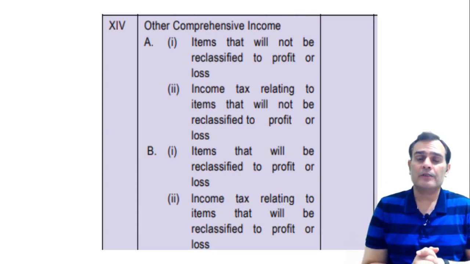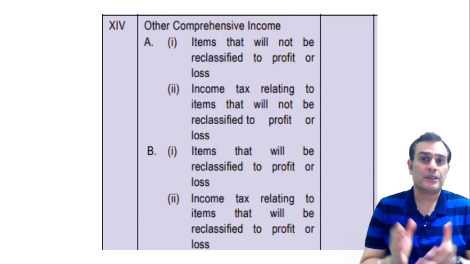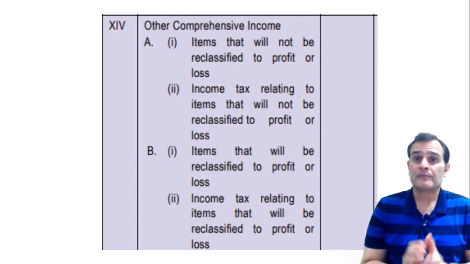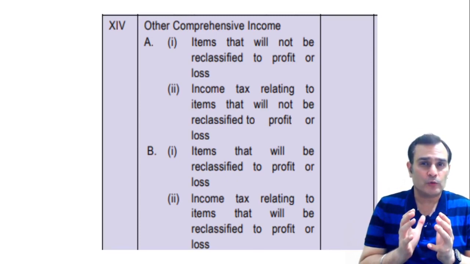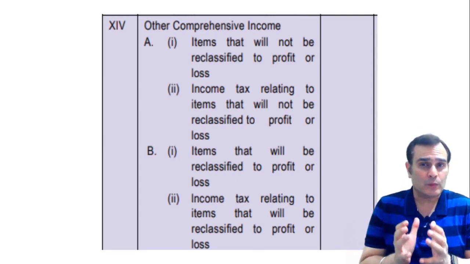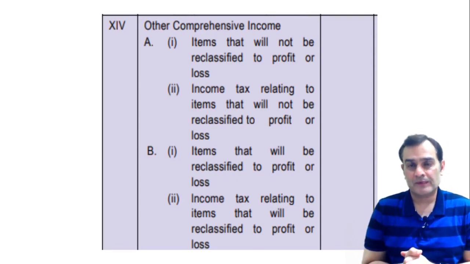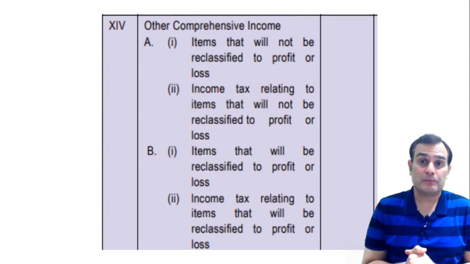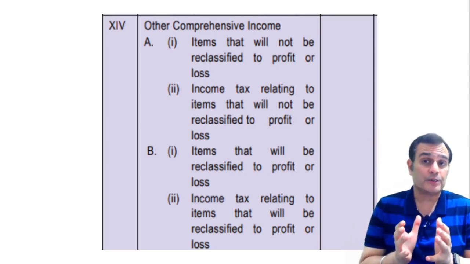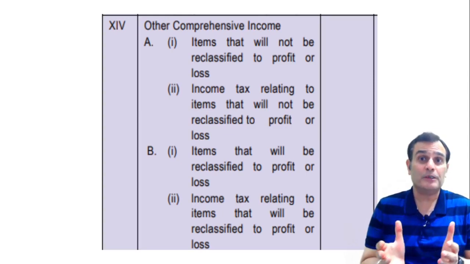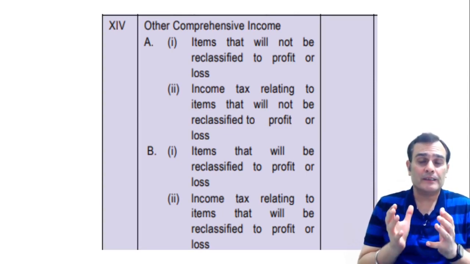So let's say if you take a figure of 10,000 rupees with a 40% tax, then what you record in the point number 14A1 or B1 is going to be 6,000. And the deferred tax at the rate of 40% is what is going to come in terms of point number A2 or B2. So you're going to record the split item.